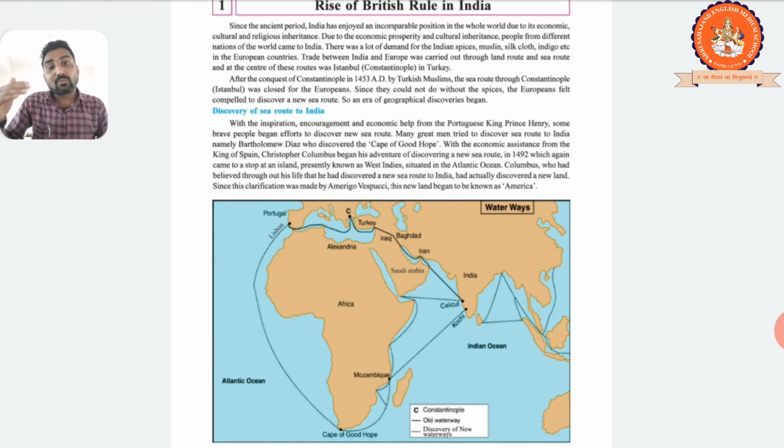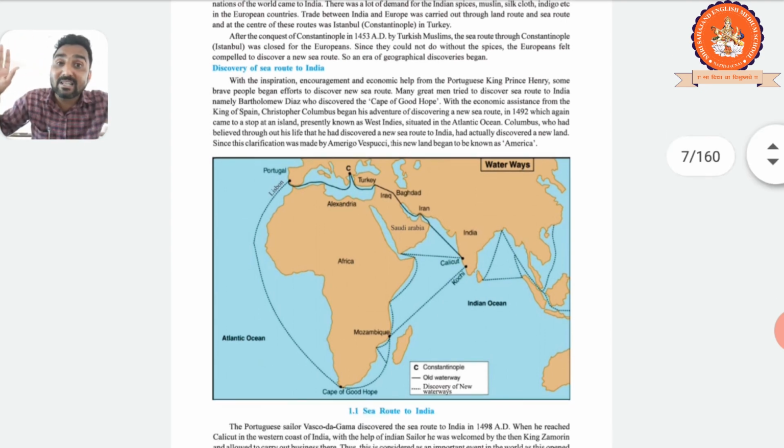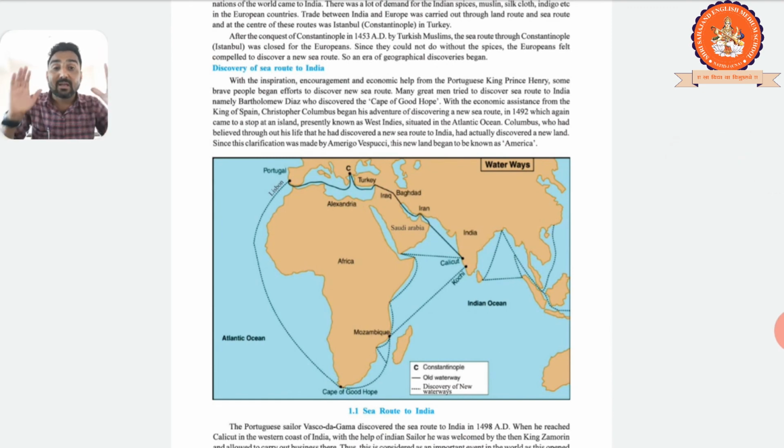And one more character is Amerigo Vespucci. He clarified that this is not India, this is a new land, and that is why that land was called America, after Amerigo Vespucci's clarification.